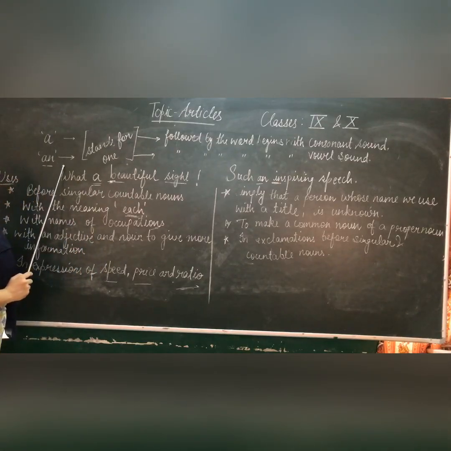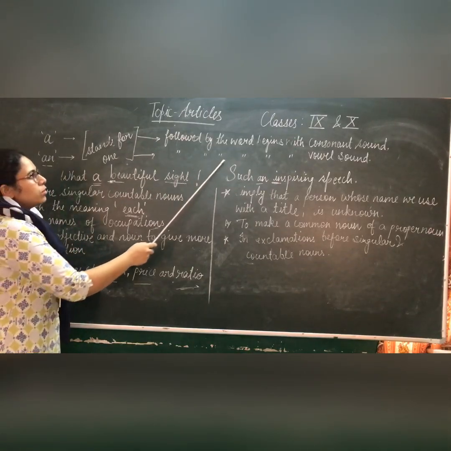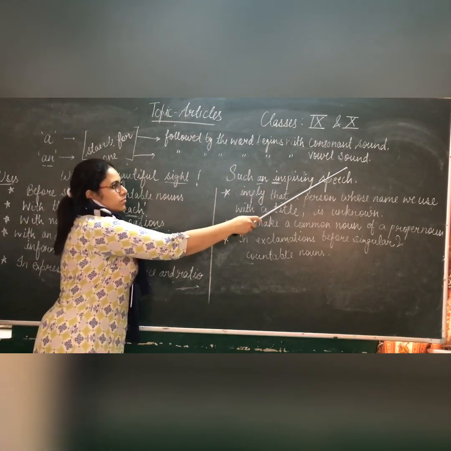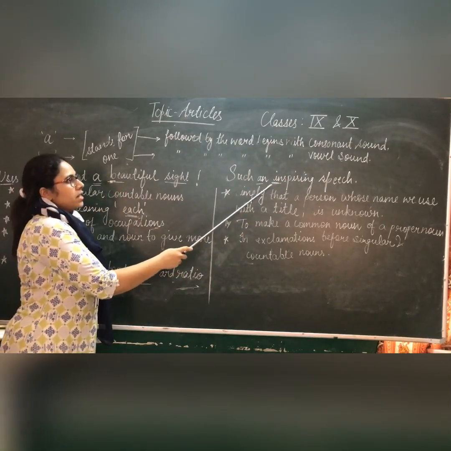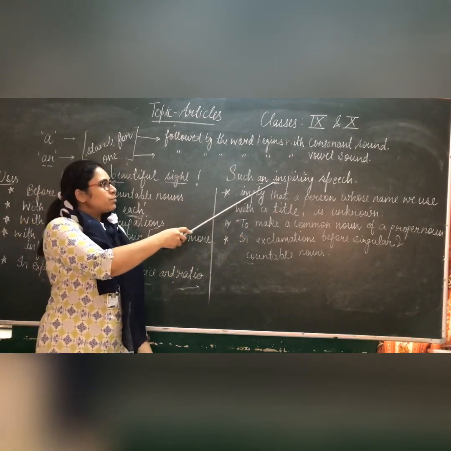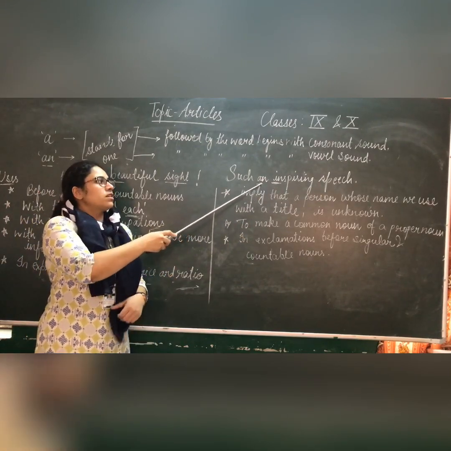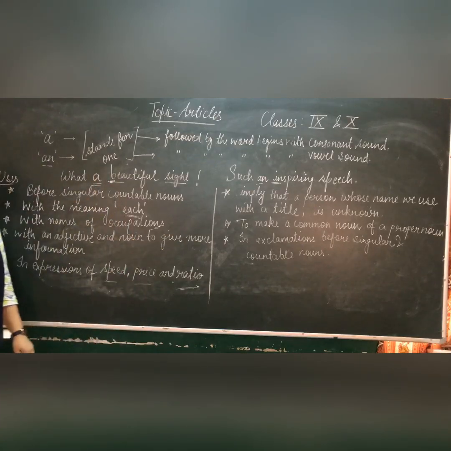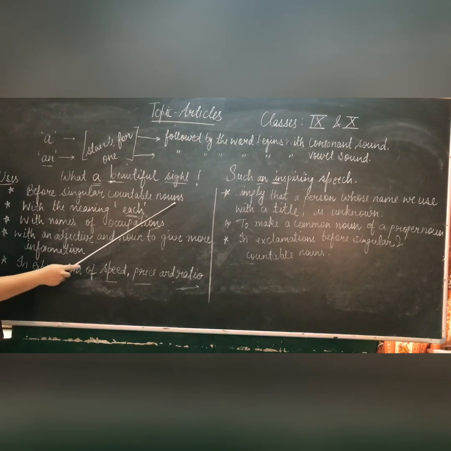In the case of an, it is used when followed by a vowel sound. For example, such an inspiring speech. Here the word inspiring begins with a vowel sound, so that is why we are using an. So let us learn about the uses of article a and an. We use them before singular countable nouns.